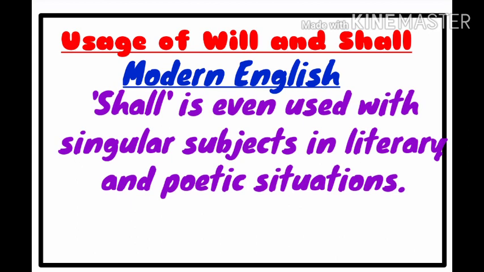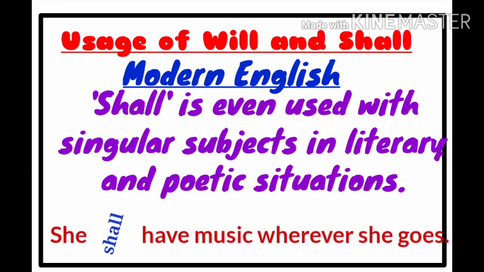Remember, shall is used even with you, he, she, they also in literary and poetic situations. Many people use shall with singular as well as plural subjects in such contexts. For example, she shall have music wherever she goes. So nothing wrong in that.